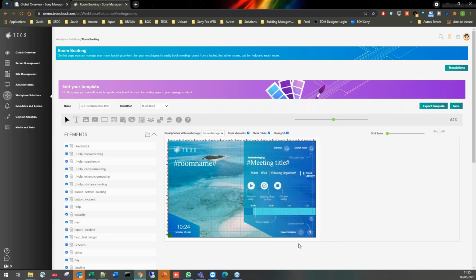Overall, the room booking has been considerably improved compared to everything we have done before. With, like Guillaume said, a lot of different options with the service, the search room, which is majorly improved, the help, the incident management, the new timeline, the interface, the user experience. So it's really day and night. It is really worth having a dedicated section on this, which will be our next masterclass session, in 1 week from now, where we will really focus on those aspects. Now for today, we just have a couple of minutes more.